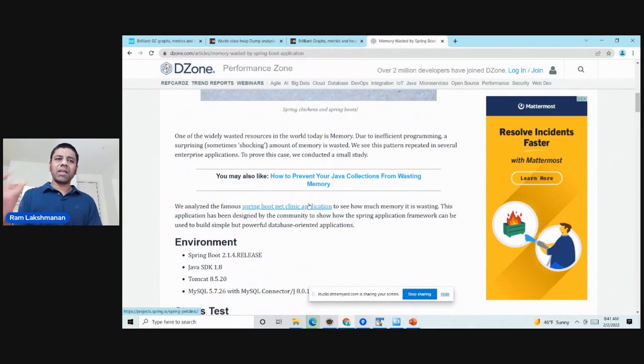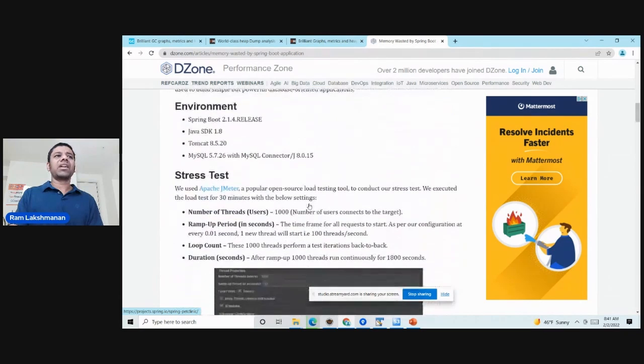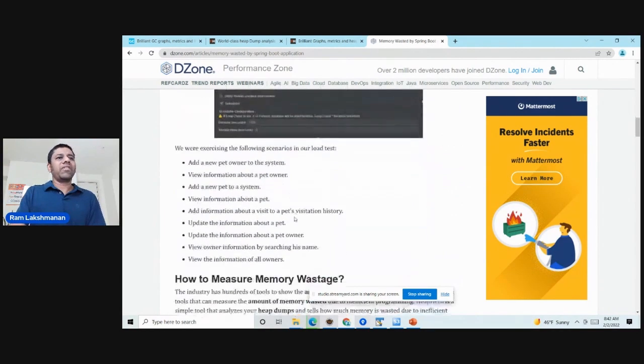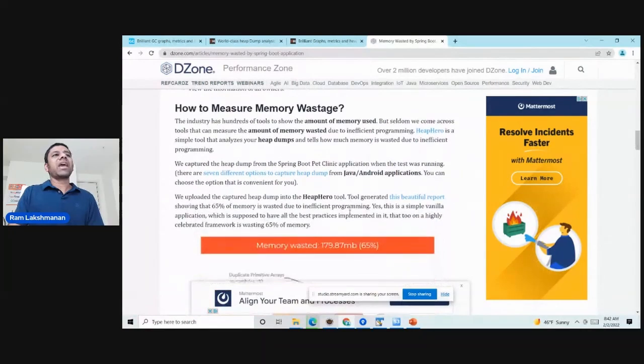We took this sample application and then we conducted a stress test using Apache JMeter. A lot of you are coming from the performance testing background, so you can understand we had like 1,000 threads running concurrently, and this was a ramp up period. And then what we did was we captured a heap dump from the application when it was running. So the heap dump is basically a snapshot of memory.